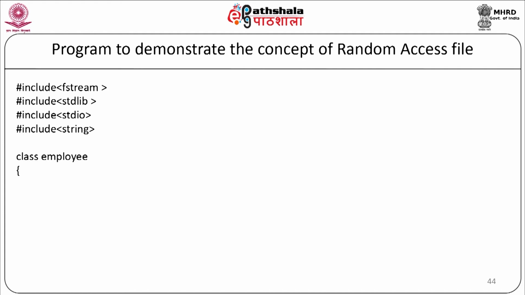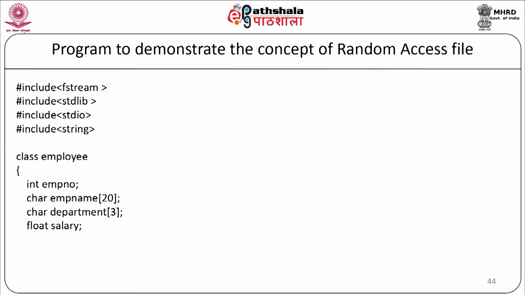As class employee, we will declare our data members as integer employee number, char employee name 20, char department 3, float salary. Now in a public section, we will declare our member functions. There are 4 member functions. First is accept, second is display, third is get employee number, and fourth one is modify.